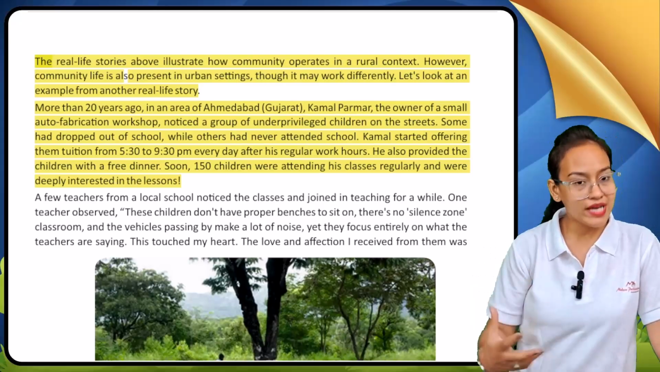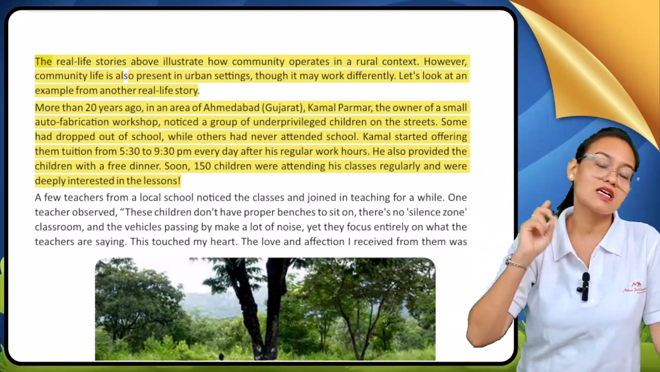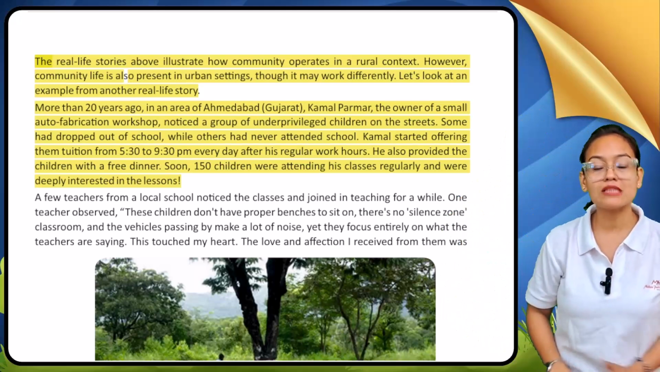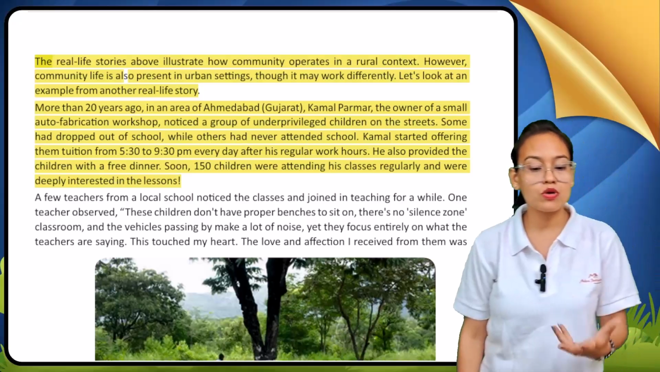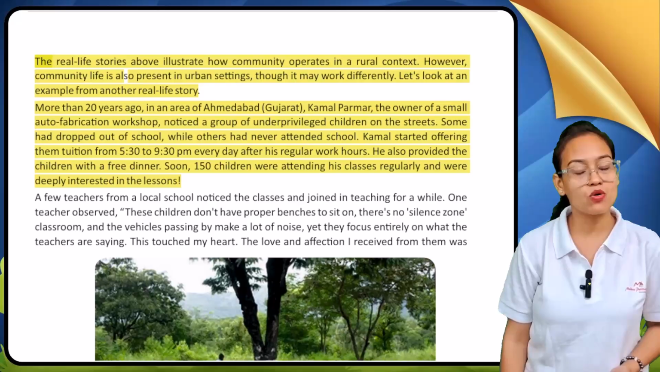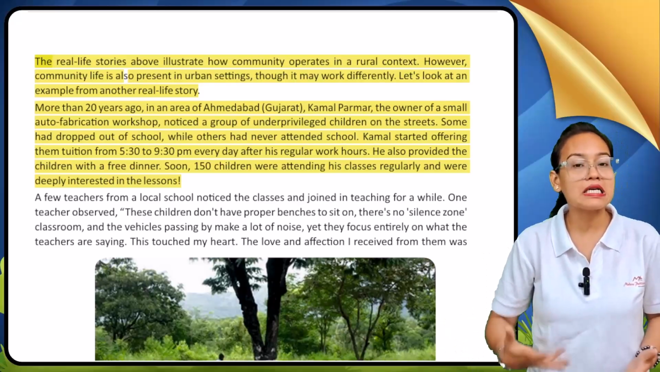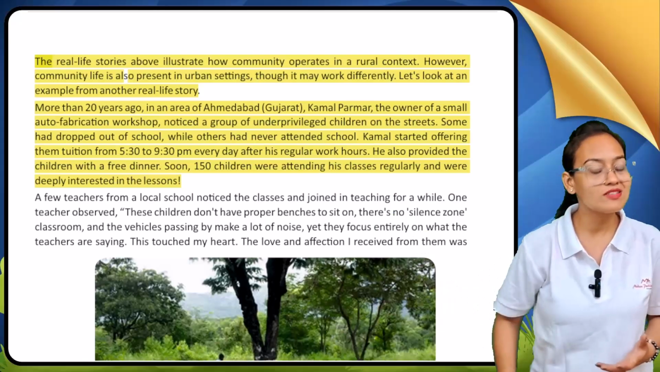Okay, so here we are talking about a 20-year-old incident. This incident occurred in Ahmedabad, Gujarat, where the owner of a small auto fabrication workshop lived, named Kamal Parmar. Kamal Parmar saw many underprivileged children who used to live on the streets.